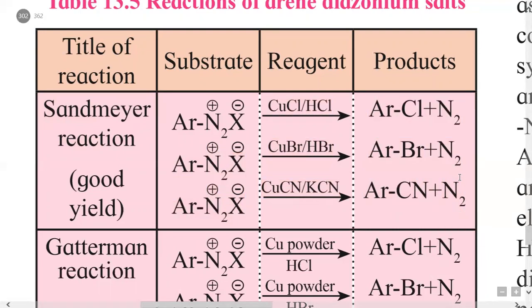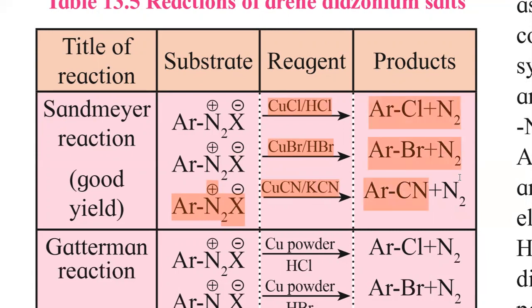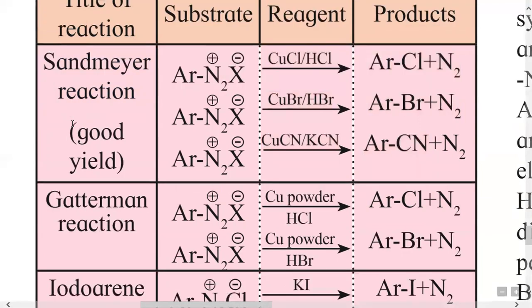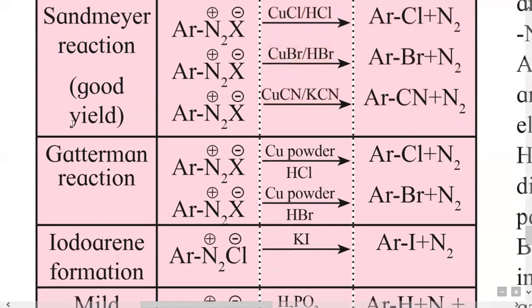Then one more example of this Sandmeyer's reaction is this aryl diazonium halide when treated with copper cyanide and potassium cyanide, then this diazonium group is replaced by cyanide group. We get this substitution of cyanide group in aromatic ring and nitrogen gas as a side product. So these are the three examples of Sandmeyer's reaction, and it gives a good yield of the product.